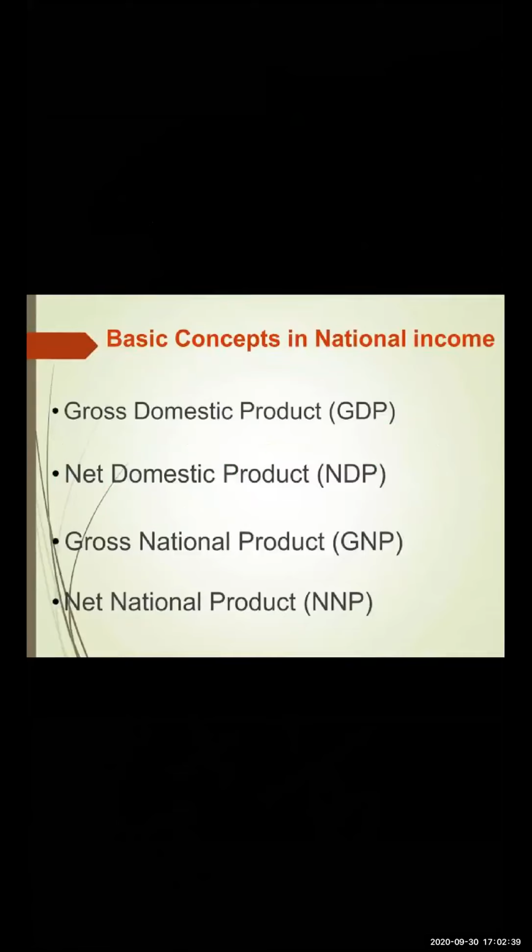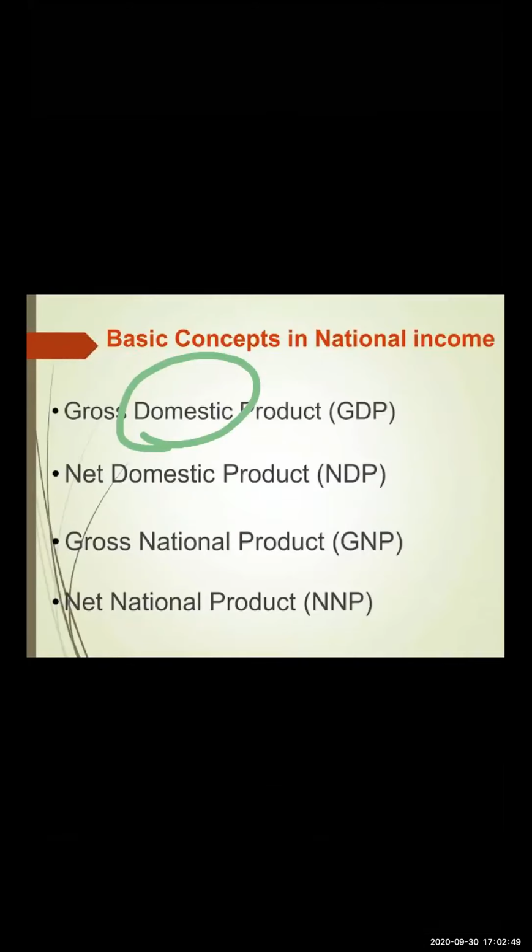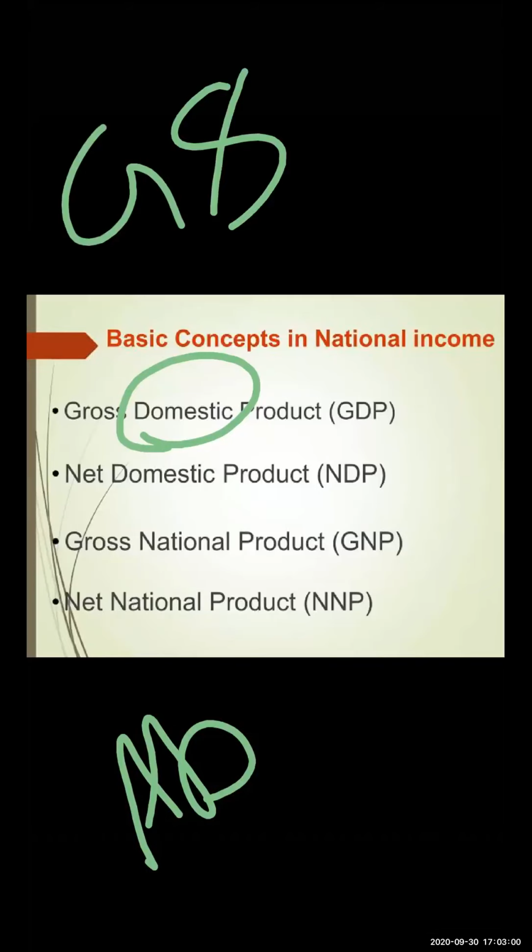Over here, we do not consider residents of India who are living in a foreign country and earning there, but we will consider people from abroad, residents of some foreign country who are living in India. Whatever goods and services are produced within the domestic territory of India are included.